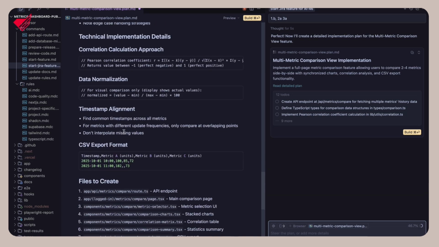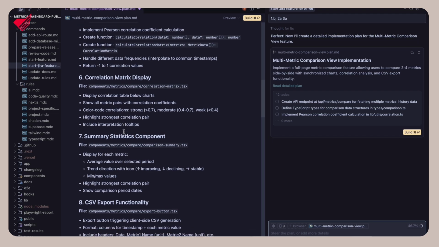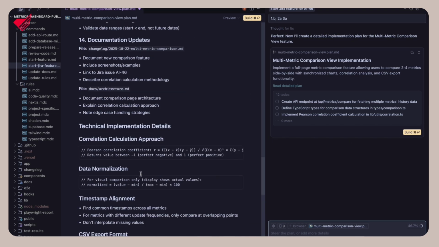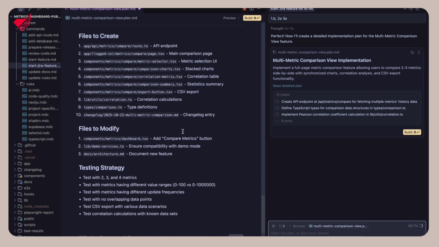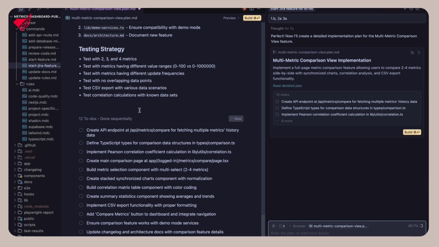This is where a human is in the loop. I can read everything. I can check if it makes sense, if I want to do it differently. And if I want some changes in the plan, I can ask it, or I can just click build, and it will be building it step by step. So it actually has this to-do list that it will be doing step by step, which is also very important because with these big tasks, the model gets distracted, right? So it's really important to have the plan so that the model does this task and validates the work.